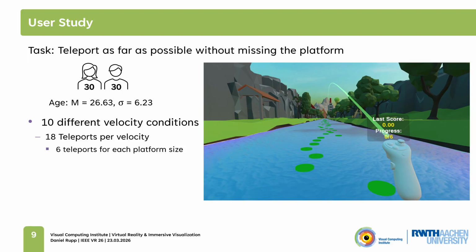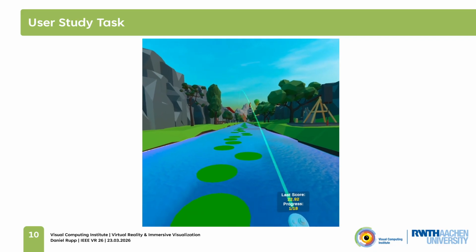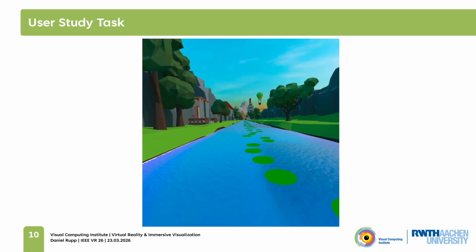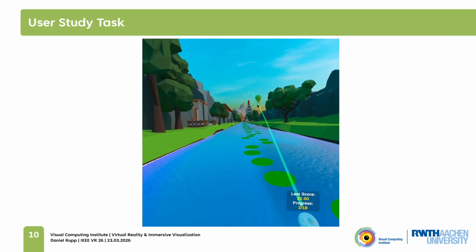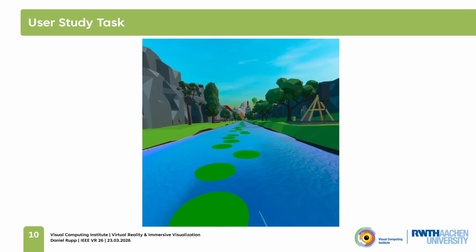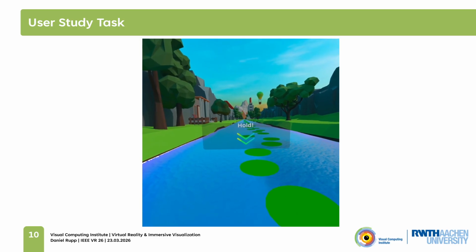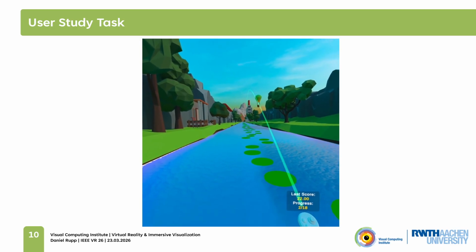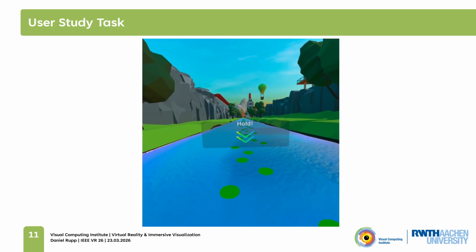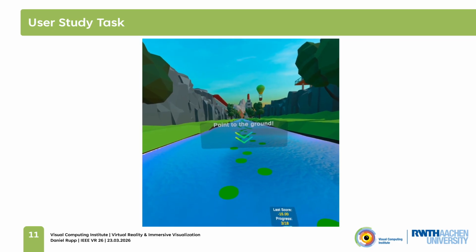This is how it looked in the application. First, participants had to point to the ground in order to start the selection process, then try to aim as far as possible and teleport onto a platform. To incentivize users to teleport far, we gave them a score that increased with the teleportation distance. If they did not accurately hit a target platform, a loud, unpleasant sound was played and they got a heavy point penalty. So they needed to find a balance between far but also accurate teleports.